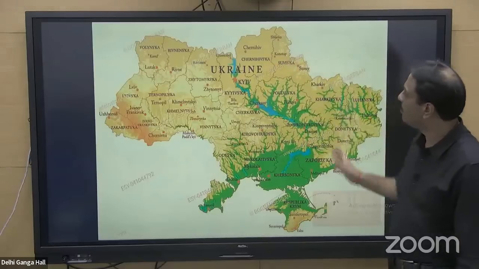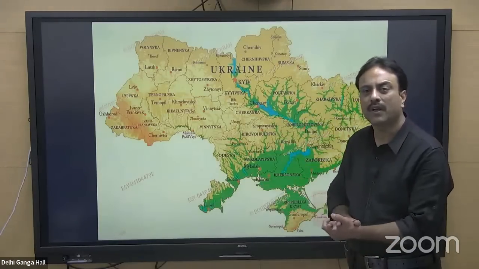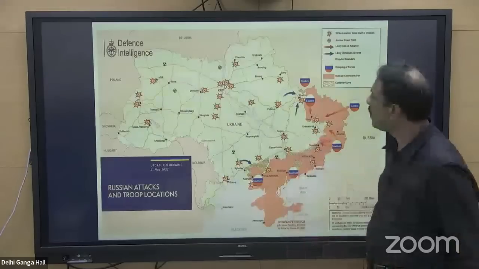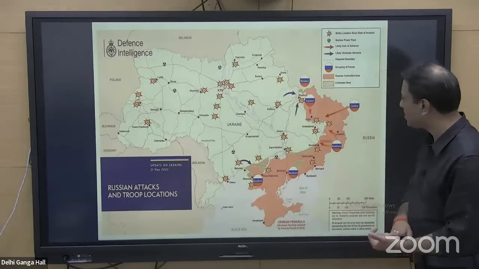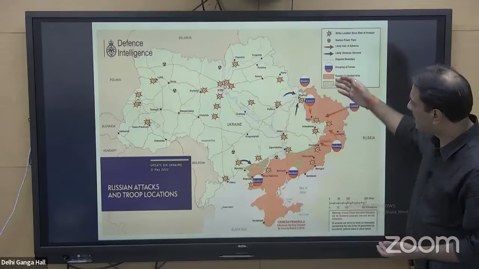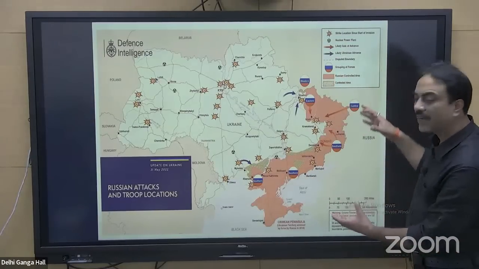What are the countries bordering Ukraine? What are the oceanic water bodies bordering Ukraine? They all will become a part and parcel of your UPSC preparation. Have a look at this particular map. The western sector, eastern, central, southern, that has been captured by Russia.